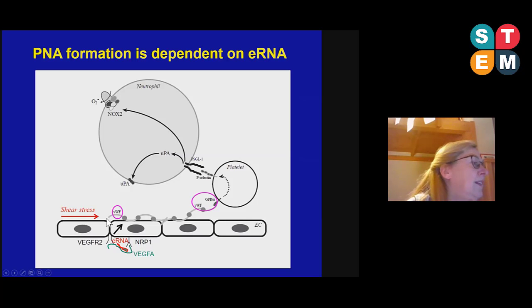This results in the release of the von Willebrand factor, which then activates platelets via the GP1B alpha receptor. This induces PNA formation, platelet-neutrophil aggregate formation. Neutrophils are activated.